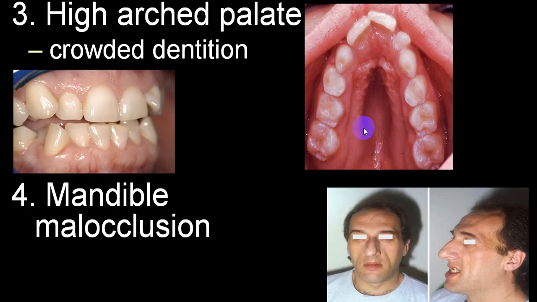High arch palate means if you see this is very deep inside. So this is called high arch palate, and mandible malocclusion. And because of that mandible malocclusion, the teeth position will be crowded. So we'll get a crowded dentition. So high arch palate, crowded dentition, mandible malocclusion. You can see this chin is protruding forward.